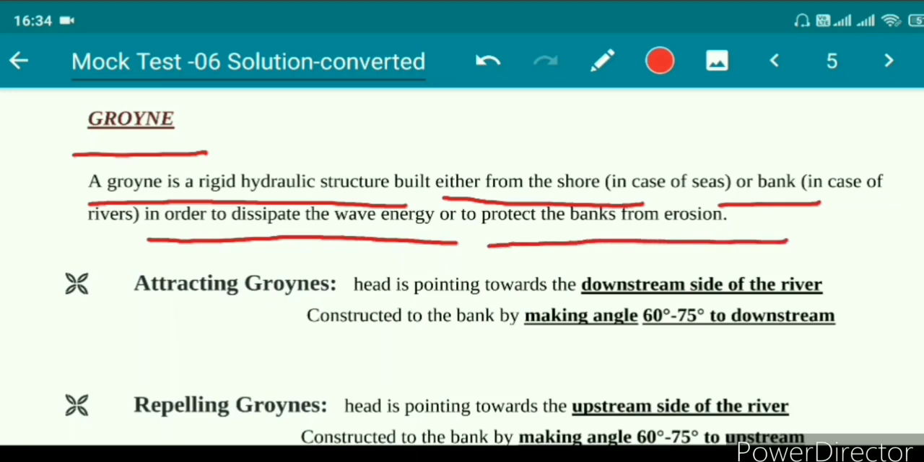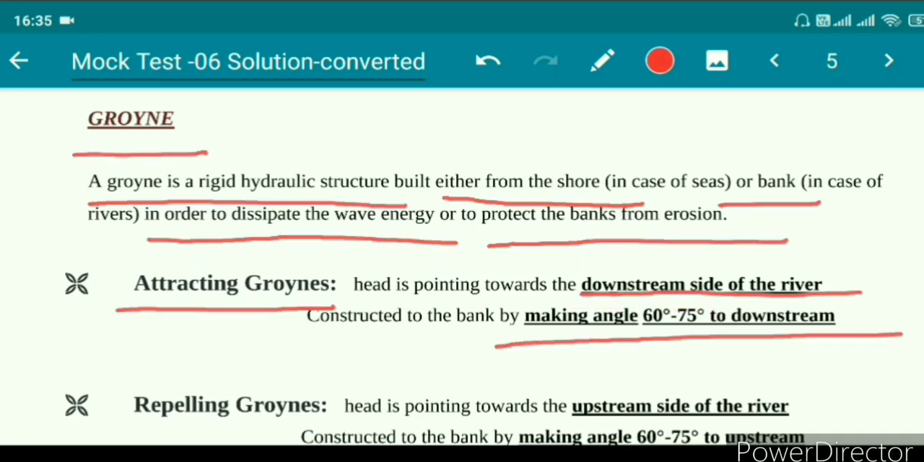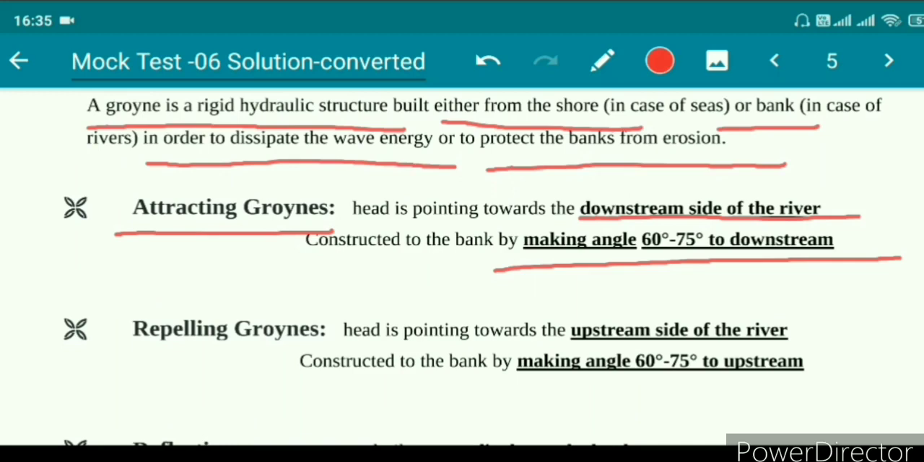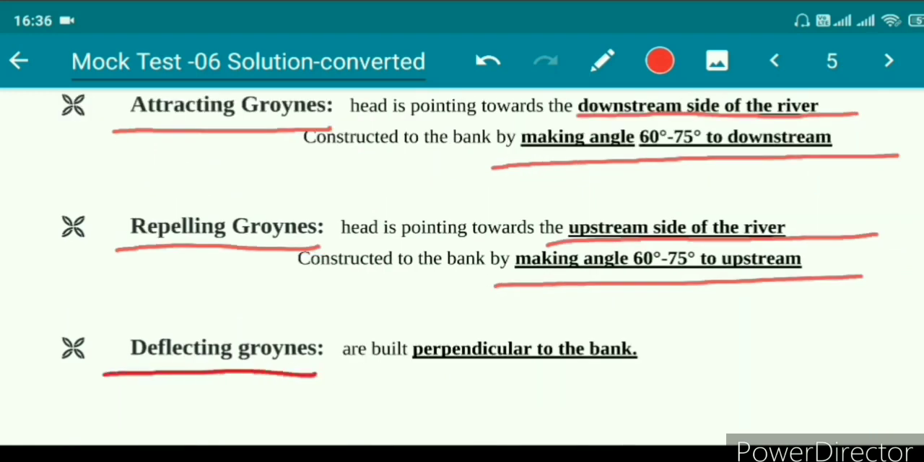Now according to the function, there are three types of groin. The first one is the attracting groin, which is already given in the question, and the attracting groin is always constructed towards the downstream side of the river and it makes an angle of 60 degree to 75 degree to downstream. The next type is the repelling groin. It is constructed towards the upstream side of the river and makes an angle of 60 degree to 75 degree to upstream. The next type is the deflecting groin, and that is built perpendicular to the bank. So these are the three types of groin according to the function.